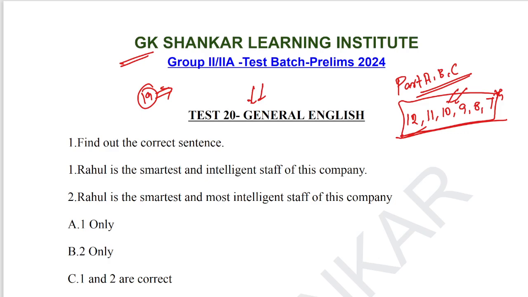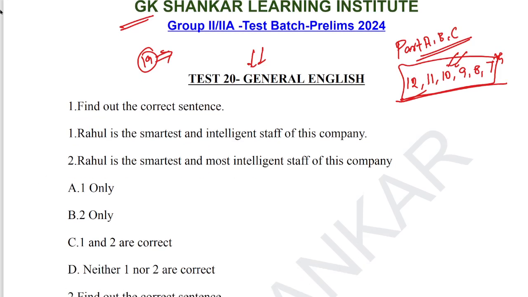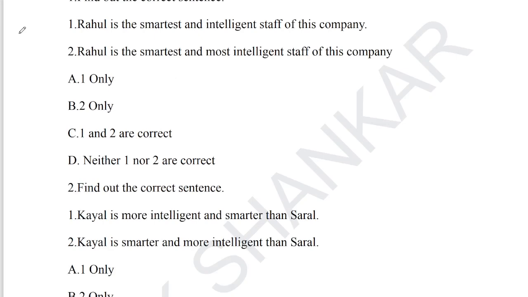Straight away, question number 1: find out the correct sentence. Statement 1: Rahul is the smartest and intelligent staff in this company. Statement 2: Rahul is the smartest and most intelligent staff of this company.